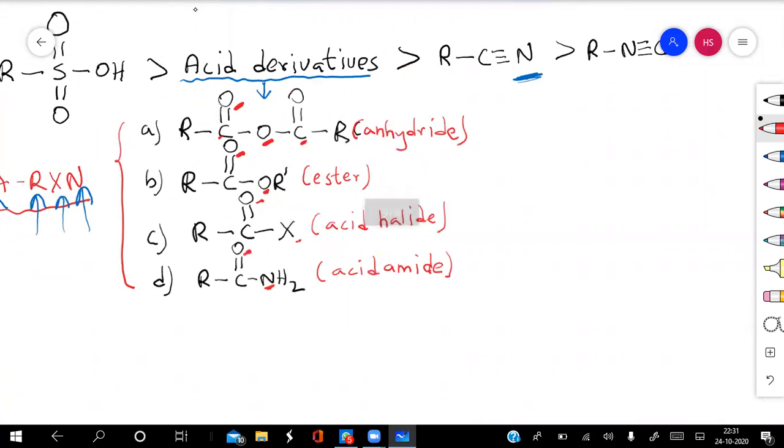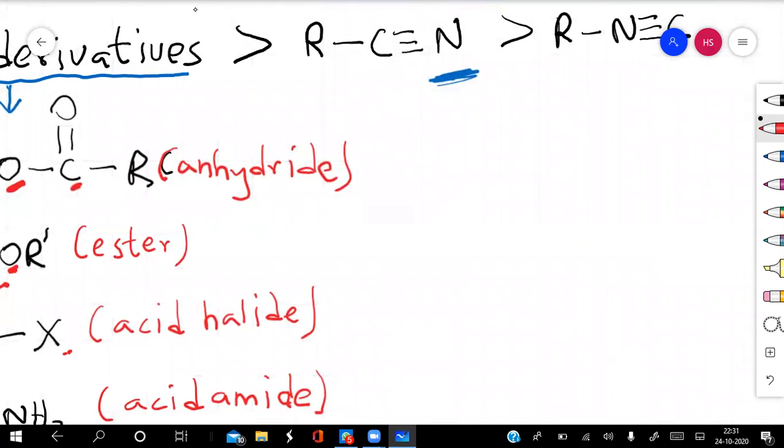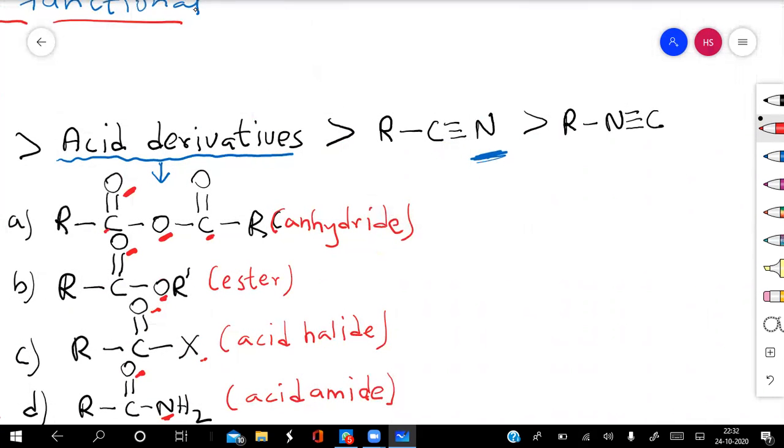So here in all these examples, suppose I take this example also. Now this is a cyanide group. This is called alkyl cyanide, or you can also call it nitriles.